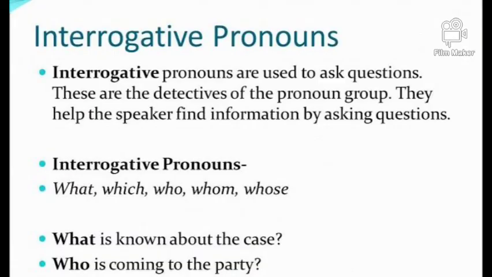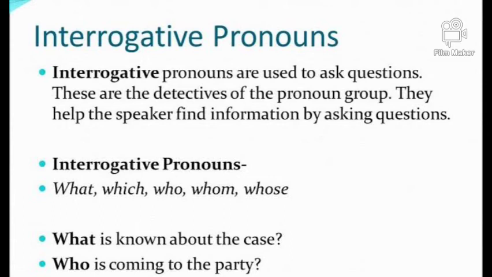We have learned interrogative adjectives. Adjectives come with nouns. Here the pronouns come alone as they replace nouns. So interrogative pronouns are used to ask questions. They help the speaker find information by asking questions.